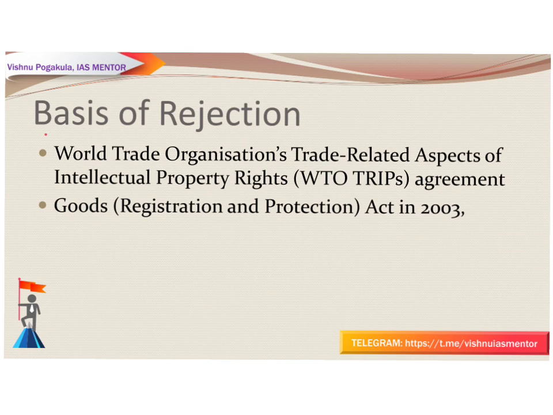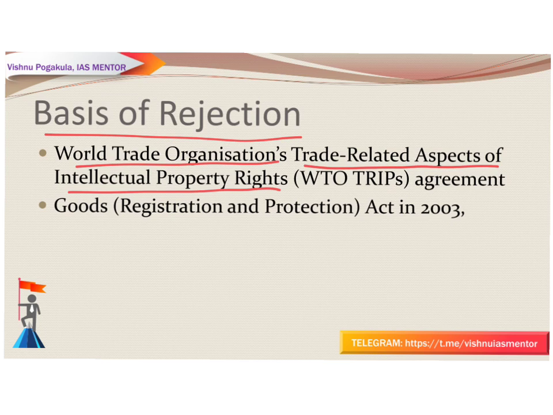What is the basis for rejecting the GI tag for Madhya Pradesh? Under the World Trade Organization's Trade Related Aspects of Intellectual Property Rights, the WTO TRIPS agreement, physical attributes alone are not enough for a product to earn the GI tag. As per the Geographical Indications of Goods Registration and Protection Act, 2003, reputation to a geographical area is central to the recognition of a GI product, and only the 7 states have that reputation.